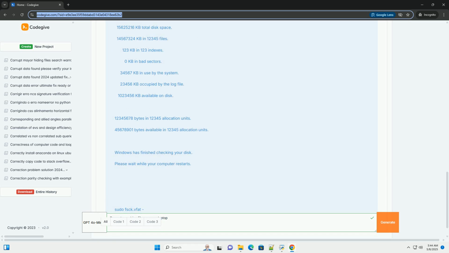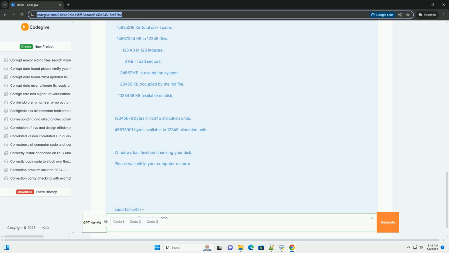4. Preview recoverable files. After the scan is complete, the software will list the files it has found. Preview the files, if possible, to make sure they are the ones you want to recover. 5. Select files to recover. Choose the files you want to recover. 6. Choose a save location. Select a different drive, for example your laptop's hard drive or another external drive, as the location to save the recovered files. 7. Start the recovery process. Begin the recovery process. This can take a significant amount of time, depending on the size of the drive and the number of files being recovered.